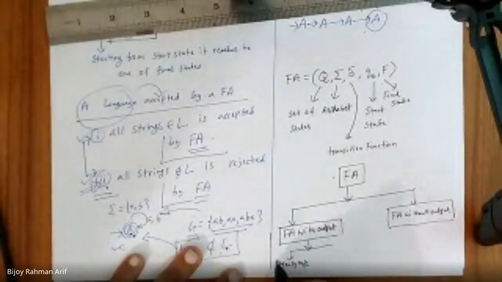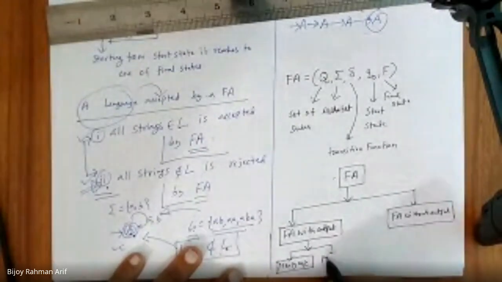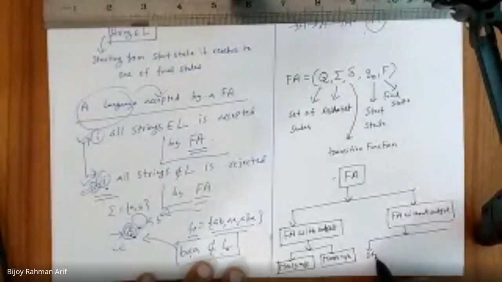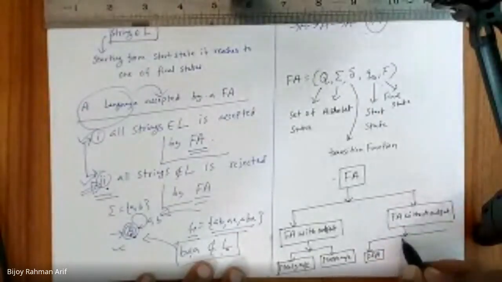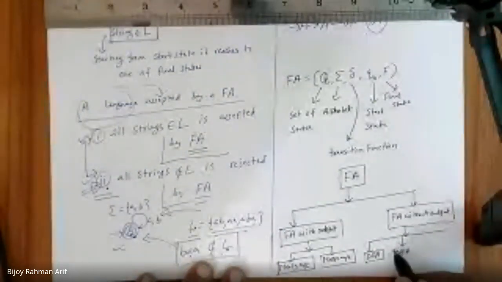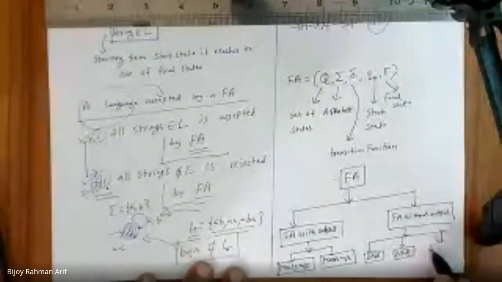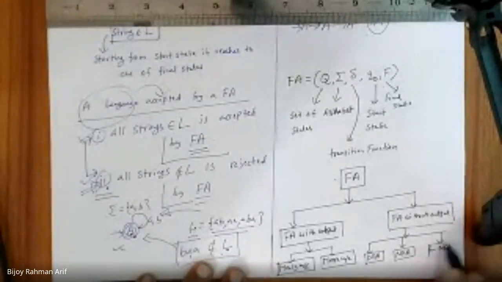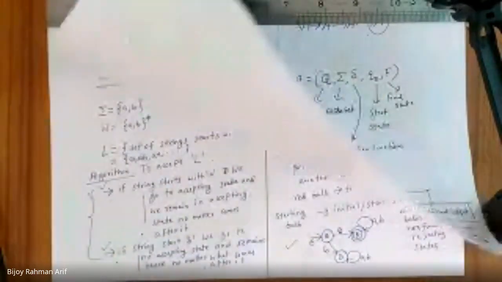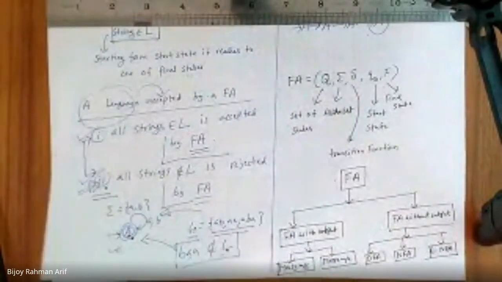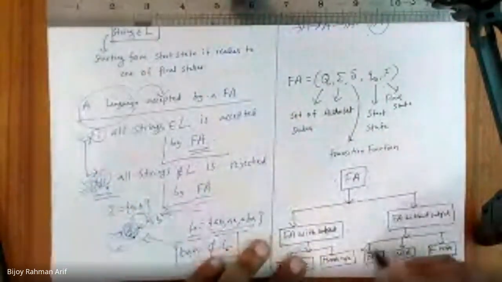Mealy machine, Moore machine. How to simulate a machine? First, the terms: DFA, NFA. These are the classification of finite automata. So we'll start from DFA.